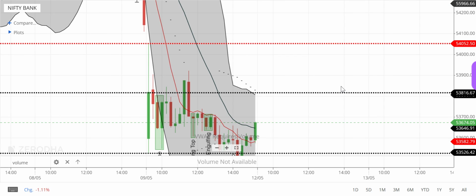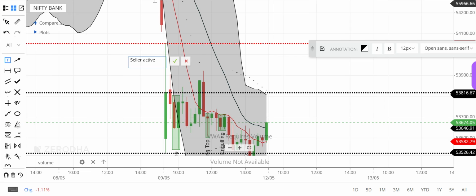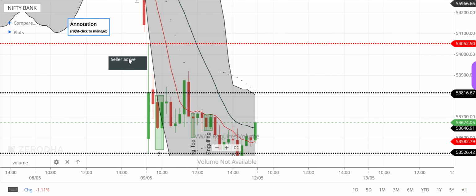What happens is that the moment you get the first candle, the second candle, you see it came down. We all know it should come down. So the market opened gap down, and from here it moved up. We got a very big green candle, and there is a big tick here. This big tick indicates that there are a lot of sellers sitting between this range. There are sellers who are active in this zone. So we have marked this as the seller active zone.